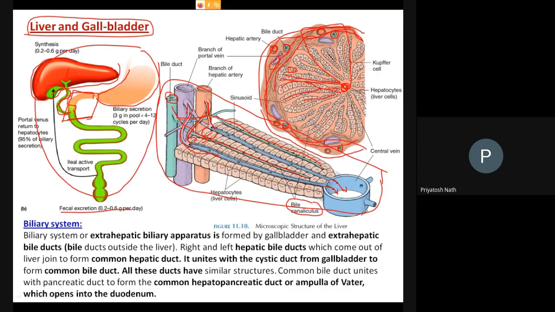There are bile ducts in all the lobules, so all the bile ducts get connected, and then they finally form the left and the right duct. See here, one duct is there and another duct is there. Ultimately all the ducts form connections, and then they form the two common ducts, and the two common ducts finally connect to each other and carry the whole bile into the gallbladder.